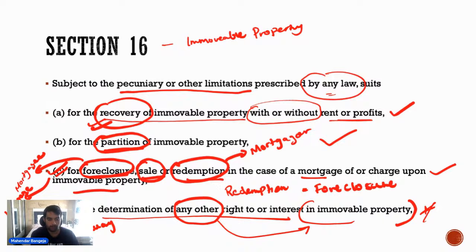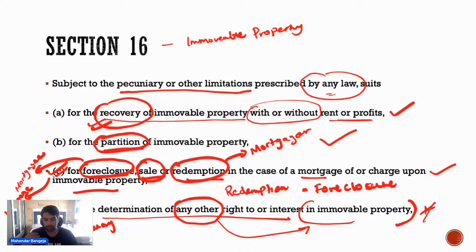रुकिए. इमूवेबल प्रॉपर्टी से वी विल स्टार्ट. इमूवेबल प्रॉपर्टी में देखो, एक चीज हम समझेंगे कि whenever a suit is filed and the suit relates to immovable property, then in such cases the suit will be filed where the immovable property is actually situated. तो सूट वहां पर फाइल होगा जहां पर immovable property actually situated है. ठीक है, तो मान लो suit is for recovery of immovable property, then the suit will be filed where the immovable property is actually situated. Suit partition है immovable property का, suit will be filed where the immovable property is actually situated.